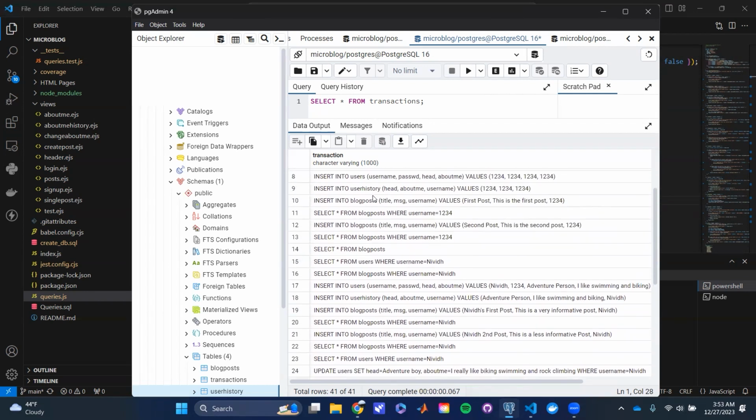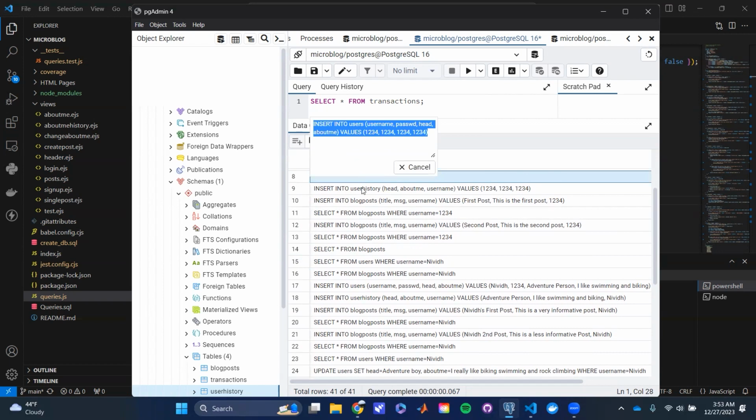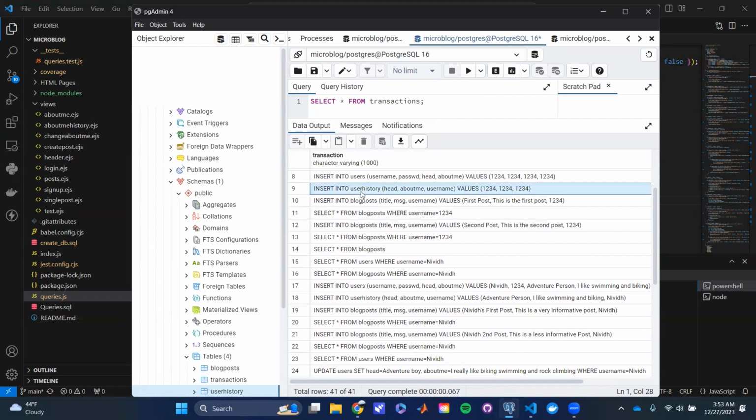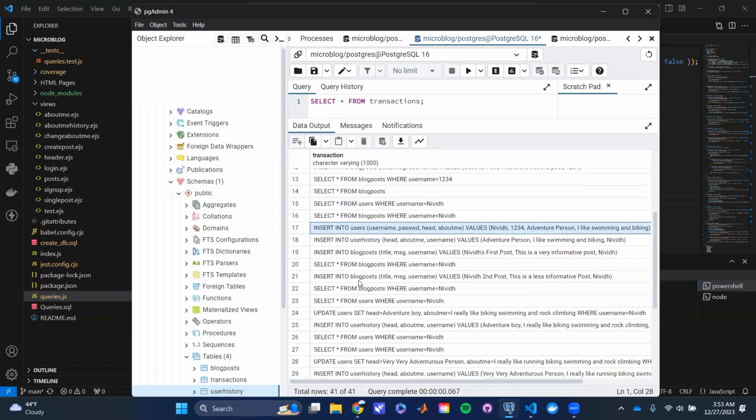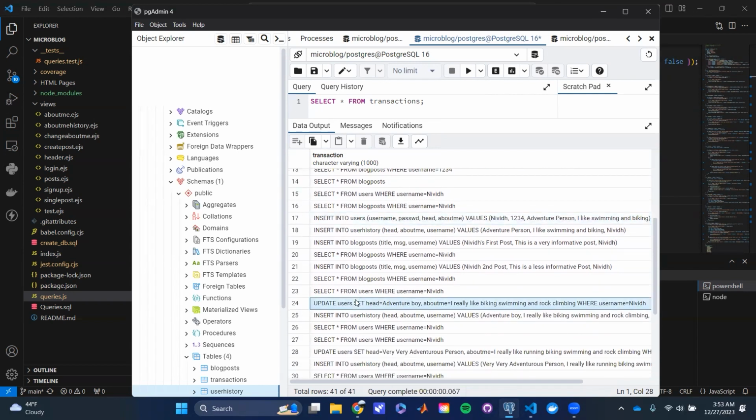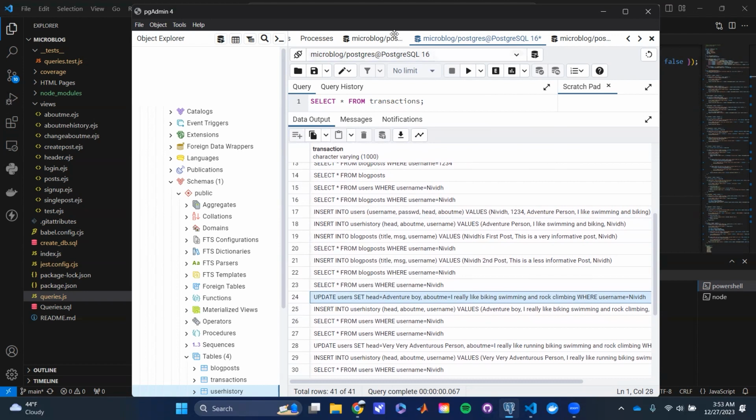We started off with inserting a user, and then inserting into user history. And then we made a blog post, and then we made another blog post. And then we can go down here a little bit, update here. Well, this is when we update our bio and do that there. All right. So that's our database, and that's our transactions function.